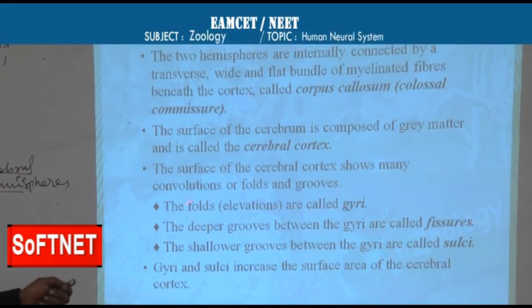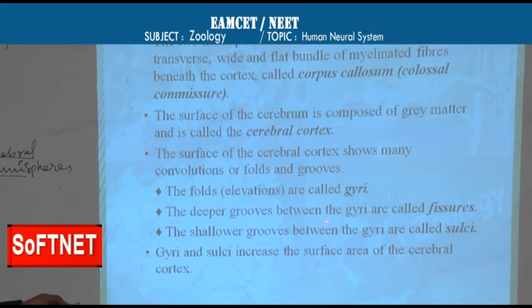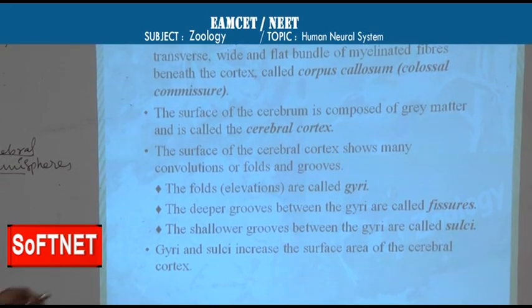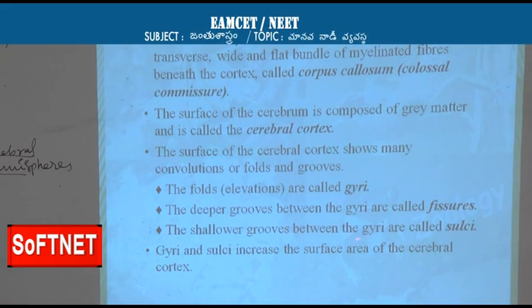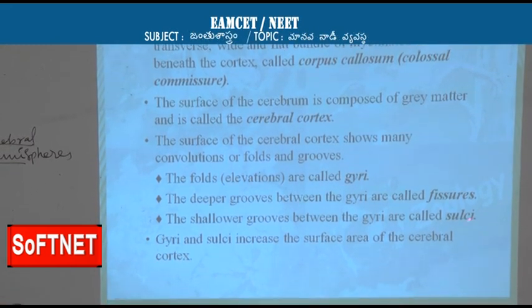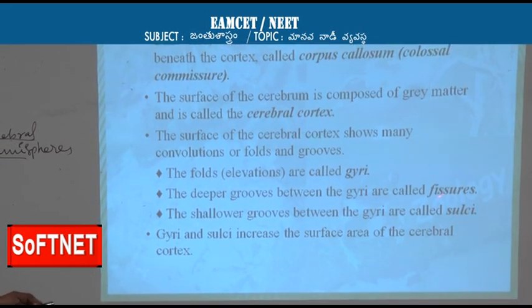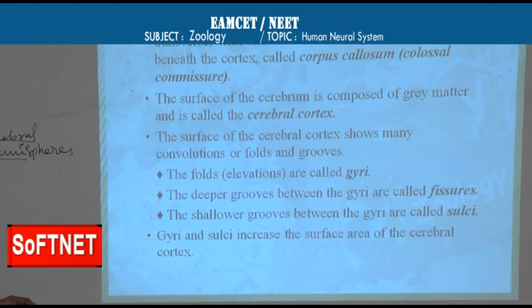The folds, the elevations, are called gyri, and the deeper grooves between the gyri are called fissures. Shallower grooves between the gyri are called sulci. So shallow parts are called sulci, deeper ones are called fissures, and elevations are called gyri.